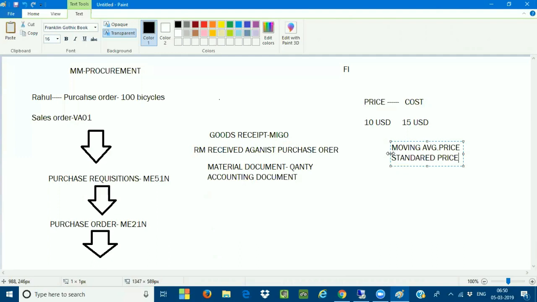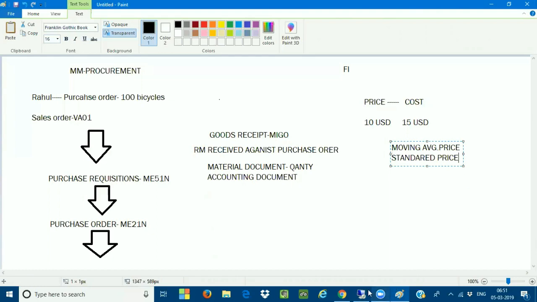Whenever you go for any raw material, the raw materials are going to be fixed with the moving average price. Until the raw materials are procured and sent to production, the price may vary. At the production order the price is different, once we receive the raw material the price is different, and once we do the invoice the price may be different here. So for raw material there will be no standard price. The raw material will always be given a moving average price.